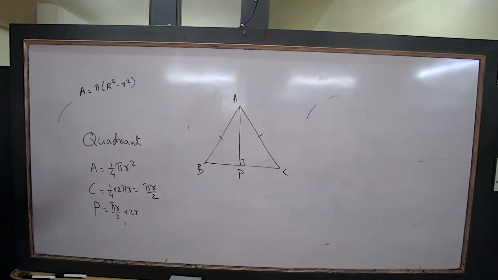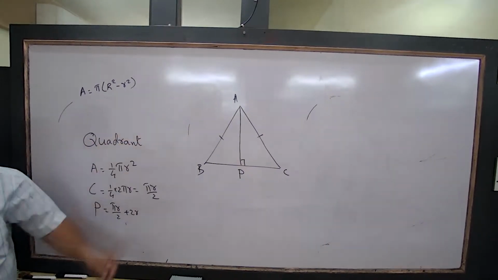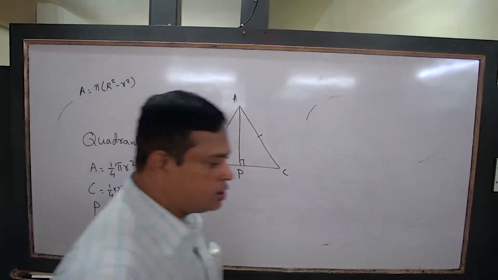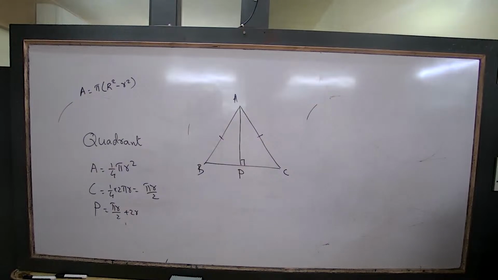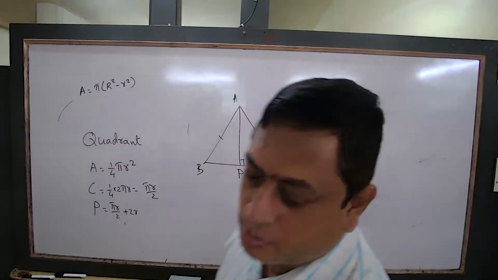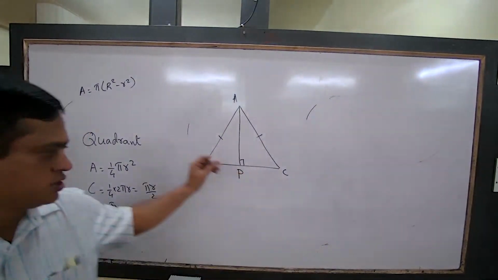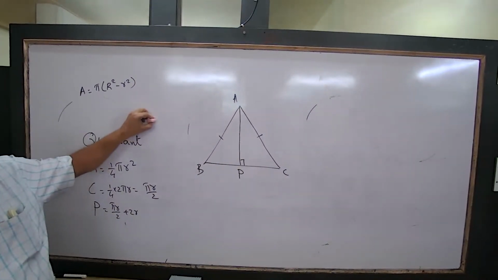Next, if I take a circle and rotate once, how much distance does it travel? Same as the circumference. Imagine this is a circle and it rotates this way once.